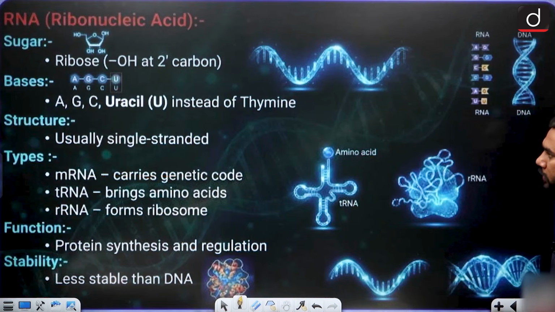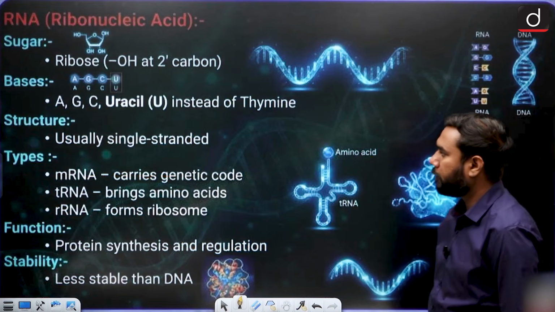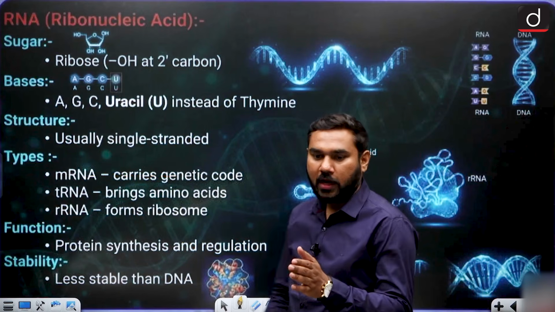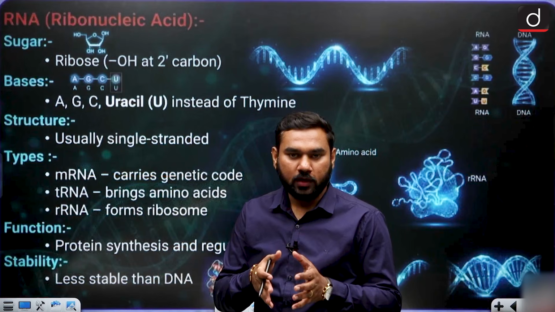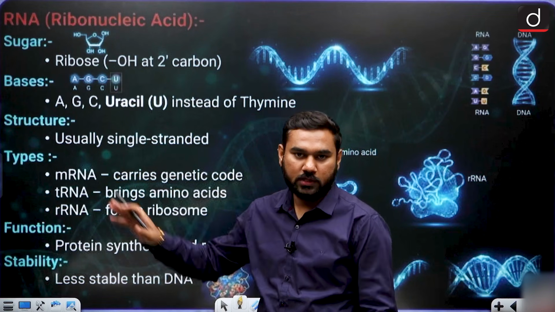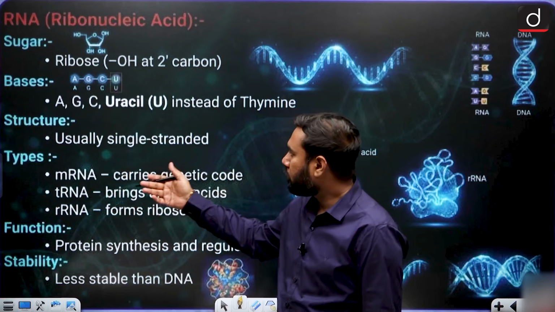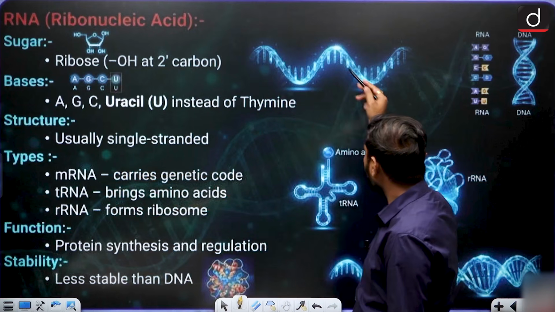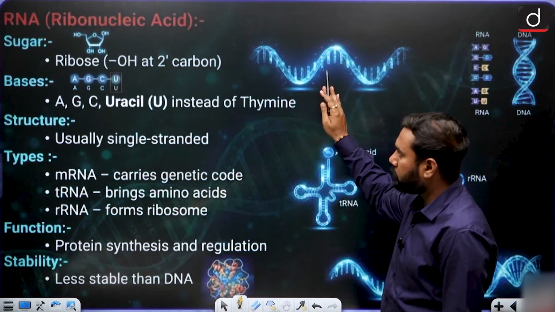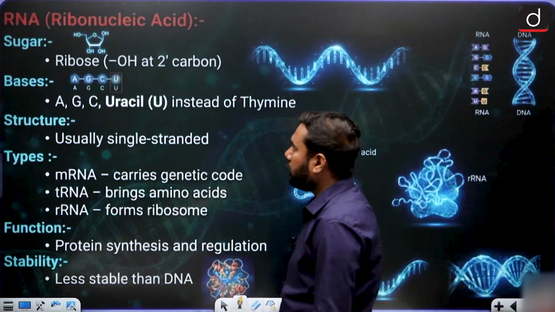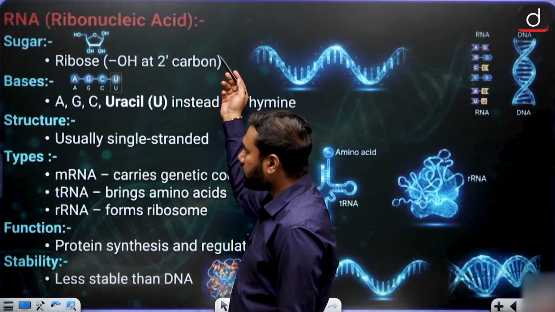And when we compare it with RNA, basically RNA is a half structure of DNA. You can separate the two threads, and one half thread is basically known as RNA. So RNA is a single thread structure. You can halve this structure, and this half structure is your RNA, ribonucleic acid.